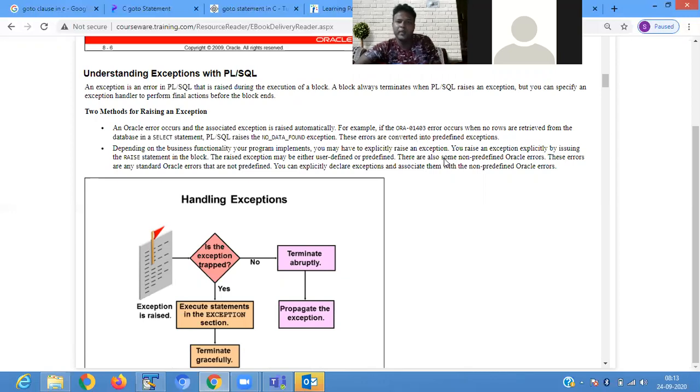Depending upon the business functionality your program implements, you may have to explicitly raise an exception. Some kind of predefined exception is present. Some kind of exception you define according to your application requirement. You raise an exception explicitly by issuing the raise statement in the block. The raised exception may be either user defined or predefined. There are also non-predefined Oracle errors, which are many standard Oracle errors.